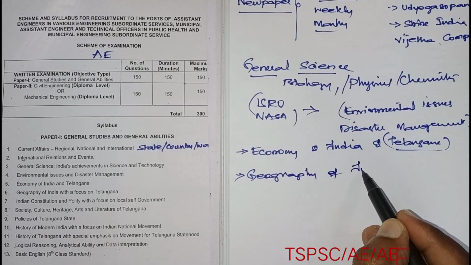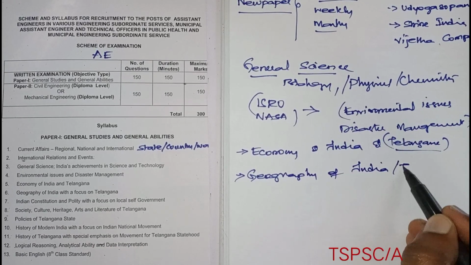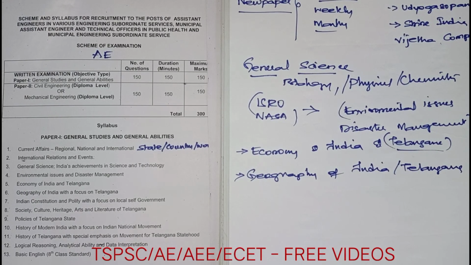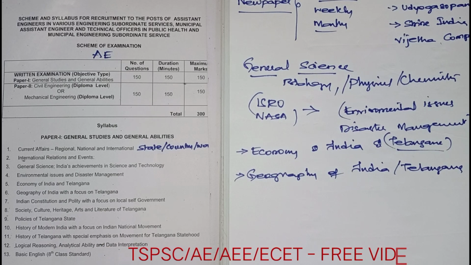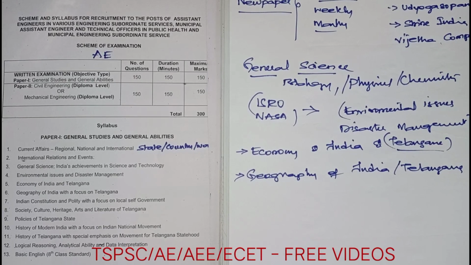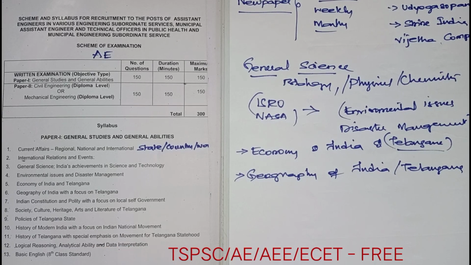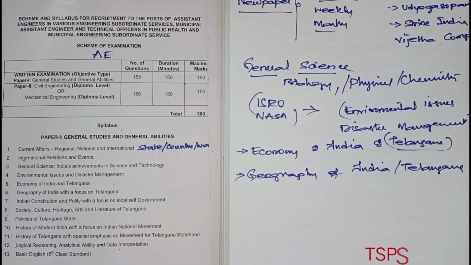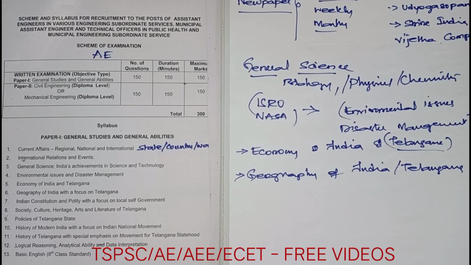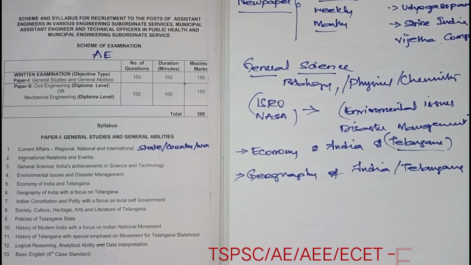Geography of India means what? India level you should know the minerals, okay, agriculture growth. Next, what are the rivers flowing from which direction to which direction, what is the length of a river, like that. Suppose if you go for Telangana, there will definitely be one question from Godavari river or Krishna river or Tungabhadra, whatever it may be, rivers of their origin, their destination, their length, their capacity, their catchment area, okay, like that. N number of questions you may expect from these.